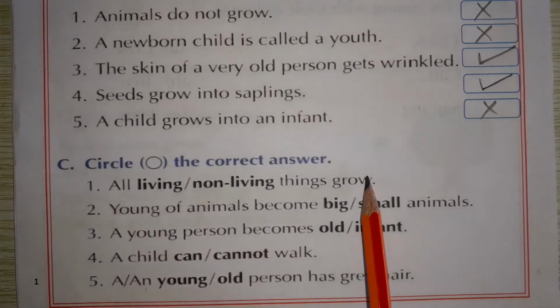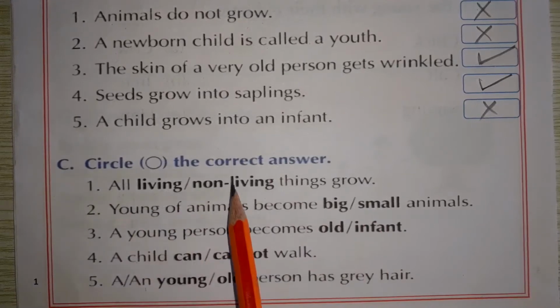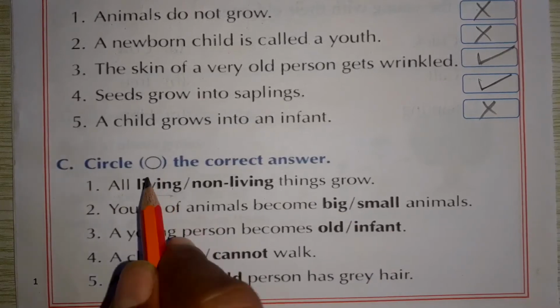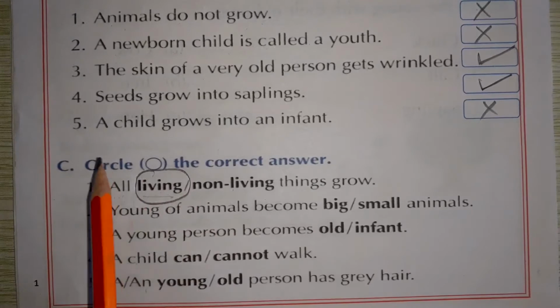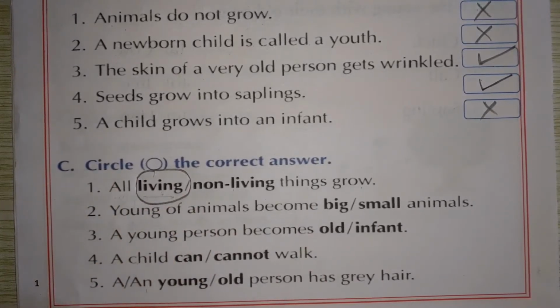First we read the sentence. All living, non-living things grow. Which is correct? All living. So you make a circle here. All living things grow. Okay?